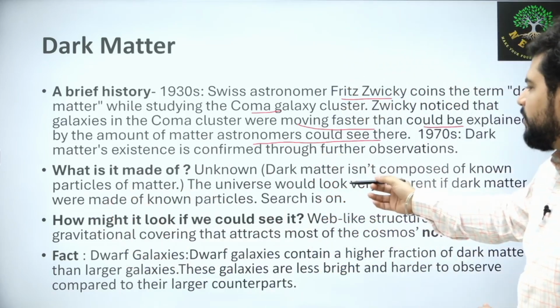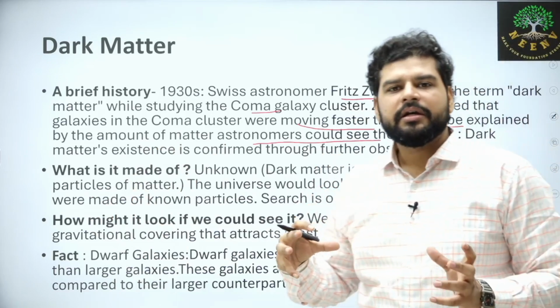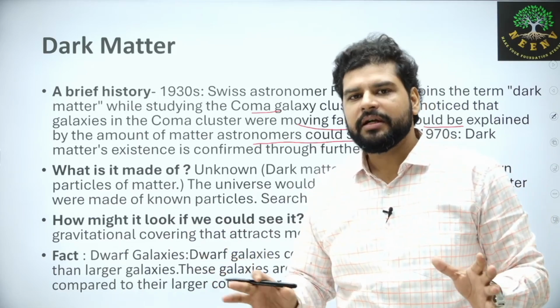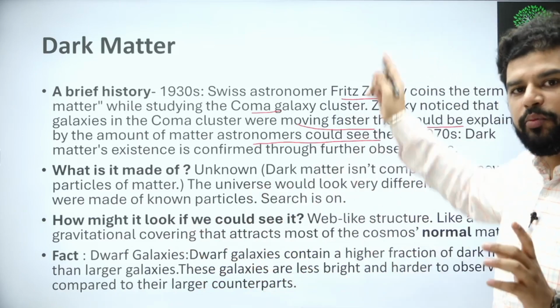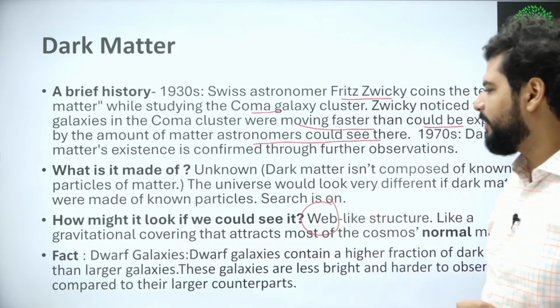So what is it made of? We don't know. Composition we don't know. And if we knew and we could see it, the universe would look very different. How? It would look like the blue picture. Remember the blue picture? It will look like a web.